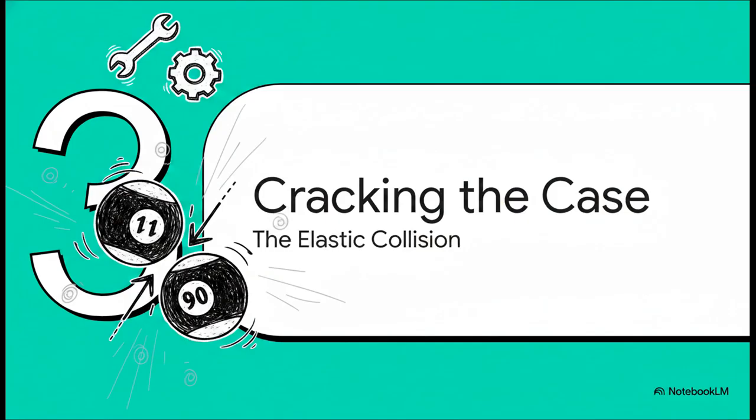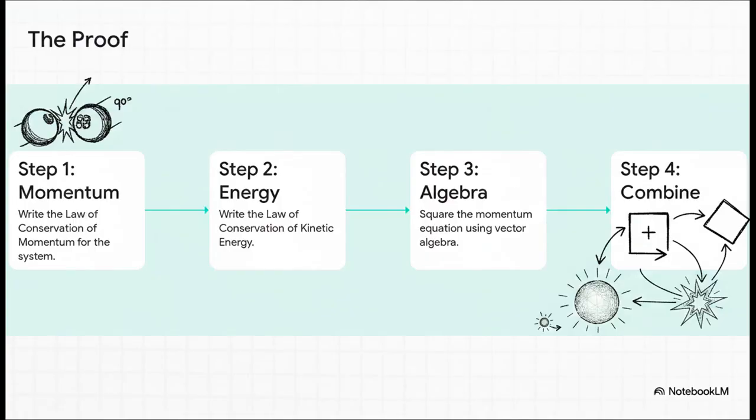We're going to tackle part A first, the perfectly elastic collision. So just imagine two molecules colliding with zero energy loss to sound or heat or anything else. Just a pure, clean transfer of motion. Now don't worry, I'm not going to flood the screen with a bunch of crazy equations, but here's the basic game plan. We write down our two conservation laws. Then we use a really slick algebra trick. We square the entire momentum equation. After that, we combine it with our energy equation and, well, something pretty cool happens.